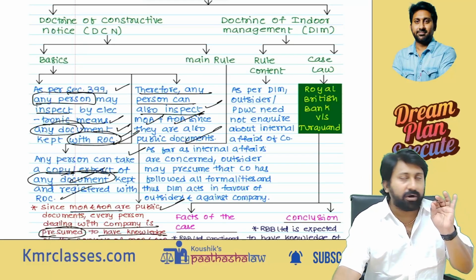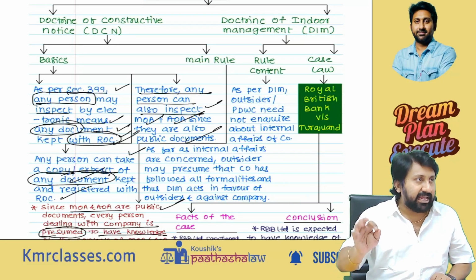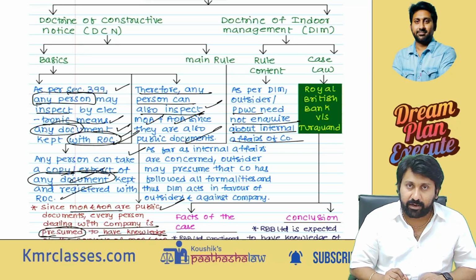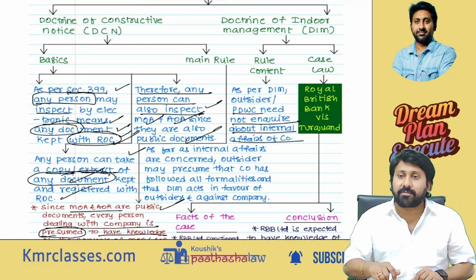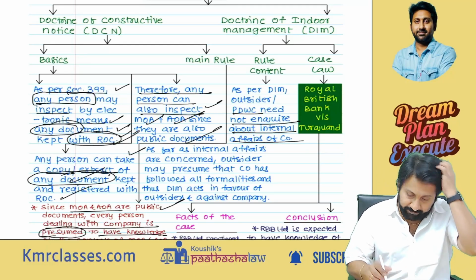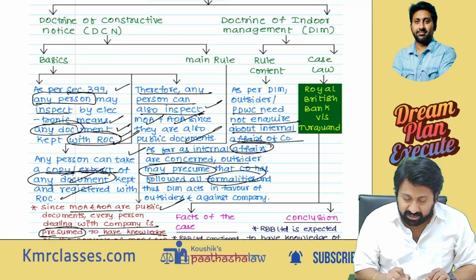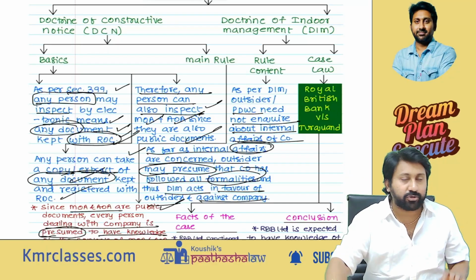Everyone understood what is indoor management clearly? Okay, let's read this particular point. As per the doctrine of indoor management, an outsider, meaning a person dealing with the company, need not inquire about internal affairs. In constructive notice, you did not inquire whether I read or not; in indoor management, I will not inquire whether you have done or not. As far as internal affairs of the company are concerned, the outsider may presume that the company has followed all the formalities, and the doctrine of indoor management acts in favor of outsiders against the company. Everybody up to here understood?